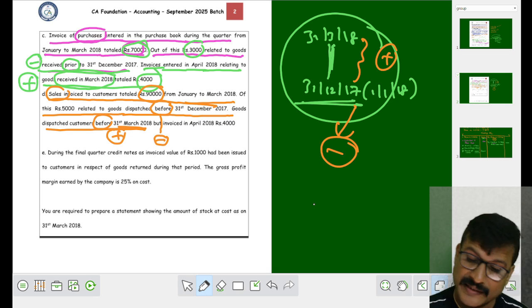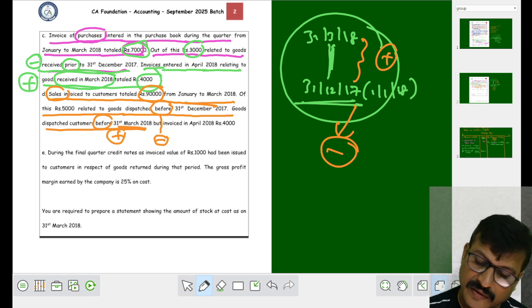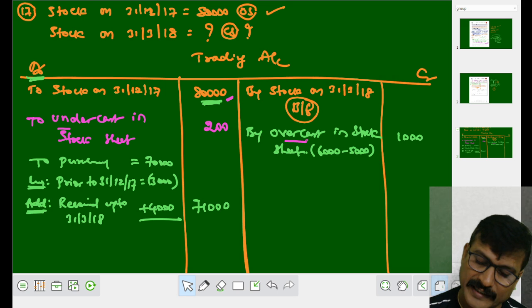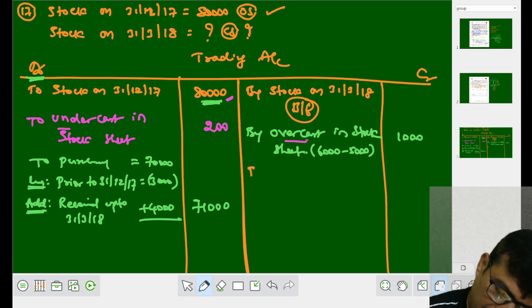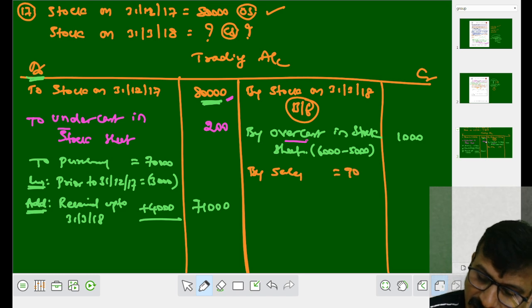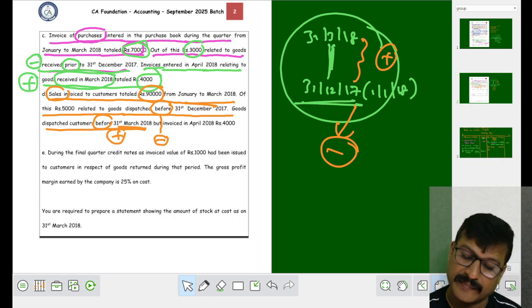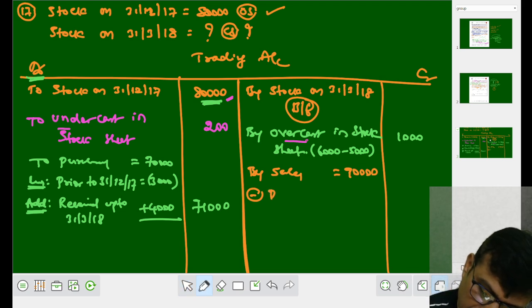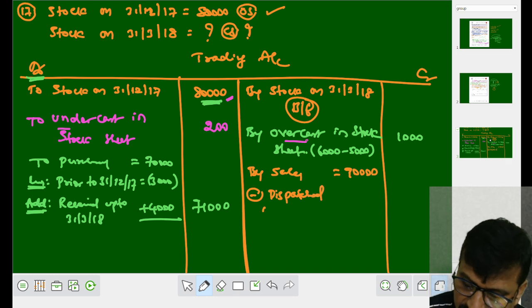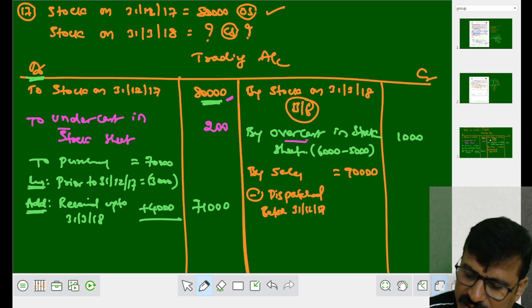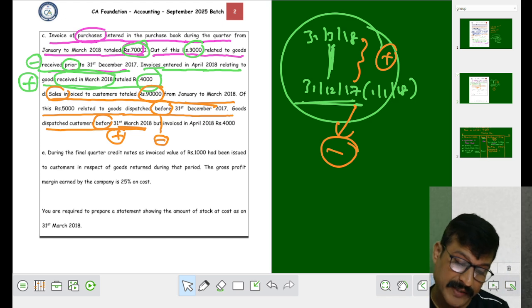Okay, shall we write? Sales is 90,000. Where to record the sales? On the credit side, right? By sales 90,000, minus goods dispatched before 31st December 17, we have to subtract it.